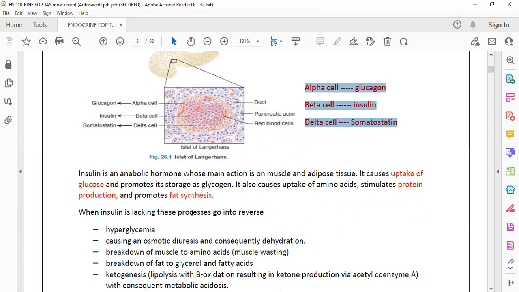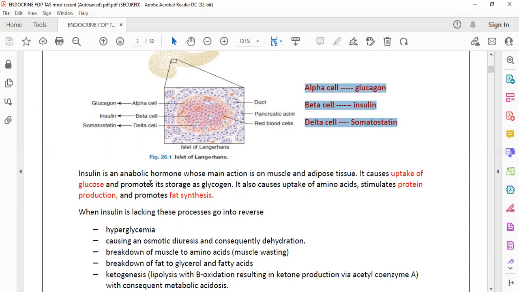Now, the insulin hormone is very important. It has several roles. It causes uptake of glucose, helps protein synthesis, and also promotes fat synthesis. If there is no insulin, what will happen?